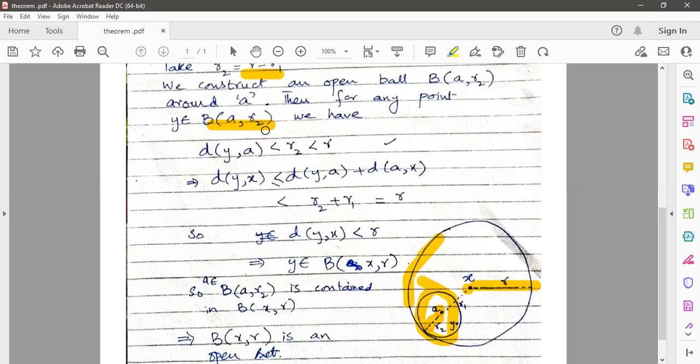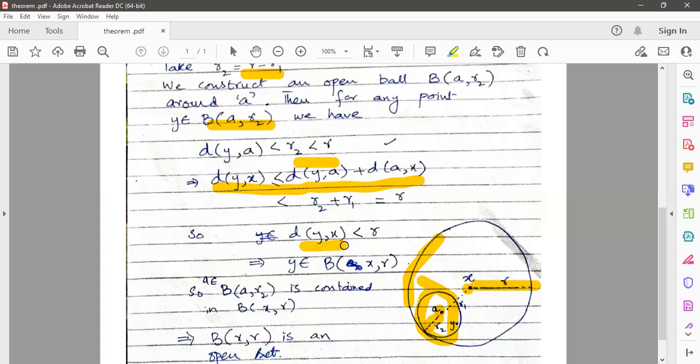So take any point y in the smaller ball B(a, r2). Then the distance of this point y from the point a is less than the radius of this ball, less than r2, but r2 is less than r. Now we use the triangle inequality: d(y,x) ≤ d(y,a) + d(a,x). d(y,a) is less than r2, d(a,x) is equal to r1, and by adding r1 and r2 we get r.